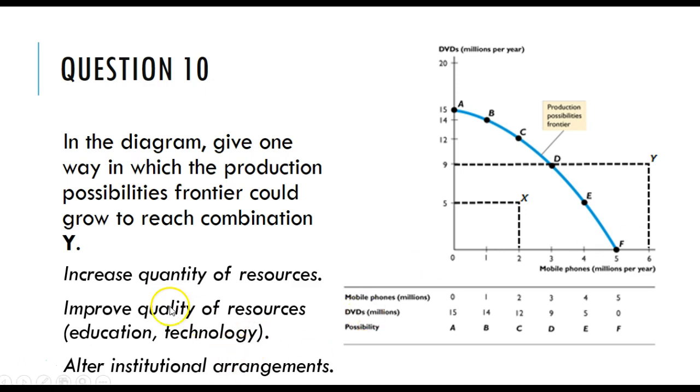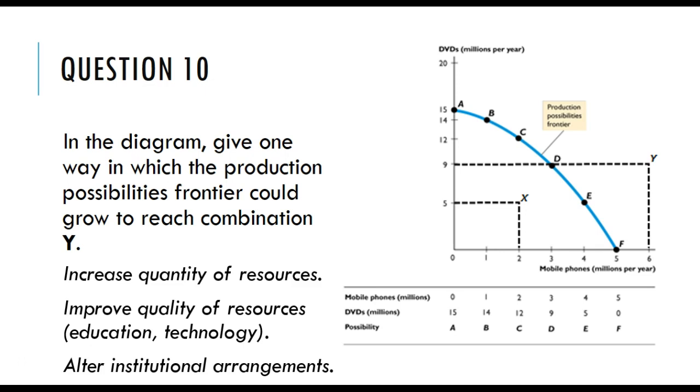Alternatively, or rather also, you could improve the quality of the resources that you have. So, for example, you can improve the quality of the labour resources by means of education. It increases the productivity of the labour. That is, a given worker can produce more than they could previously thanks to the education that they've been provided.